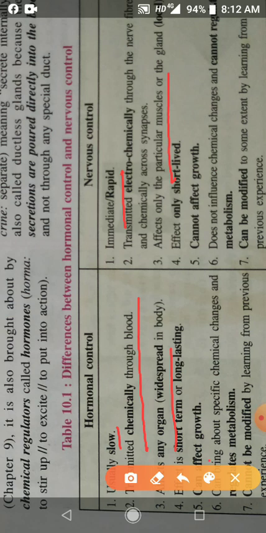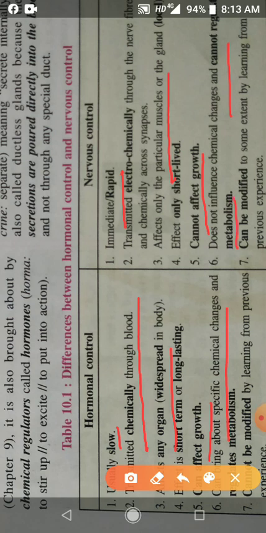Hormonal control affects the growth, but nervous control cannot affect the growth. Hormonal control can bring about specific chemical change and regulate metabolism, but nervous control cannot regulate metabolism.